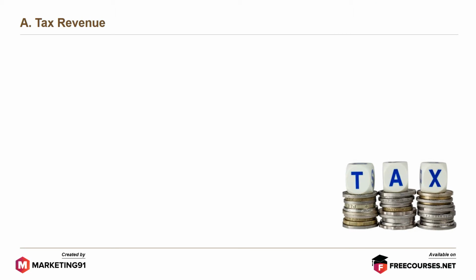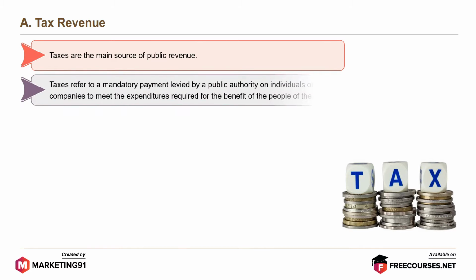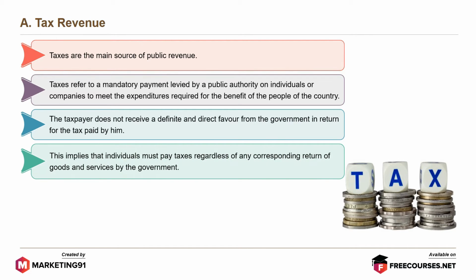Let's begin with tax revenue. Taxes are the main source of public revenue. Taxes refer to a mandatory payment levied by a public authority on individuals or companies to meet the expenditures required for the benefit of the people of the country. The taxpayer does not receive a definitive and direct favor from the government in return for the tax paid by him. This implies that individuals must pay taxes regardless of any corresponding return of goods and services by the government.